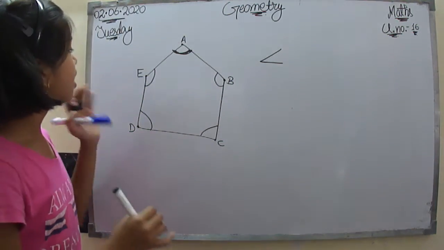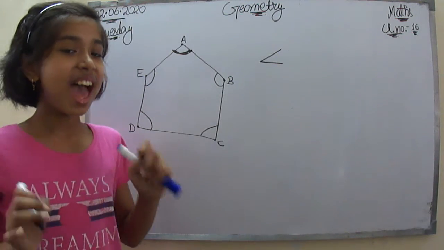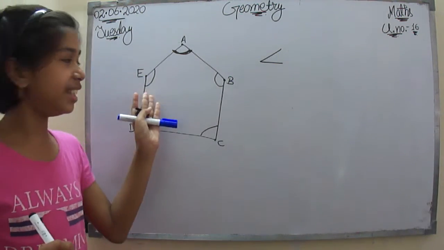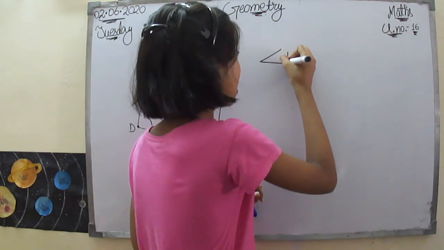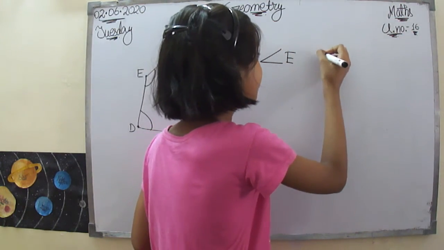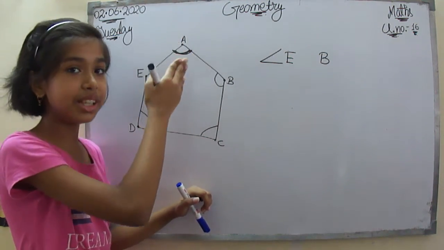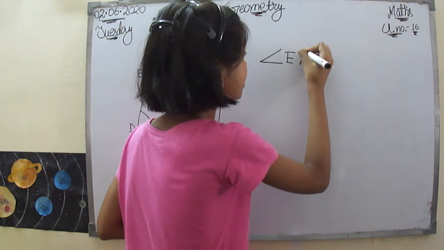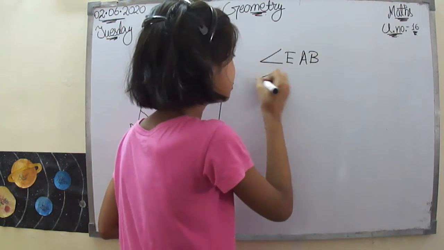So let's see. For naming this angle, who is the vertex? A. And who are the arms? E and B. So the arms are going to be at the side and the vertex, this one, is the vertex. So we are going to name that like this: E, A, B. So this is our first angle.